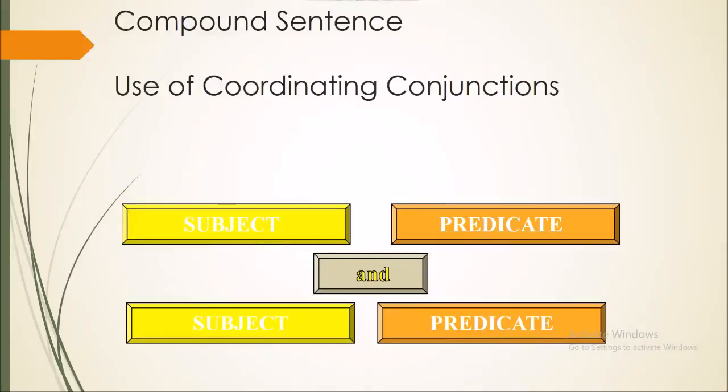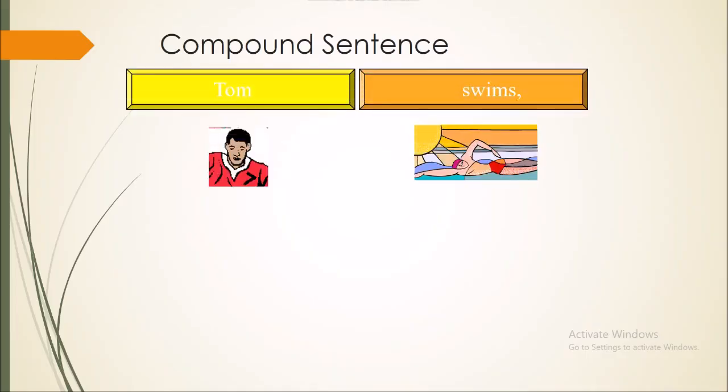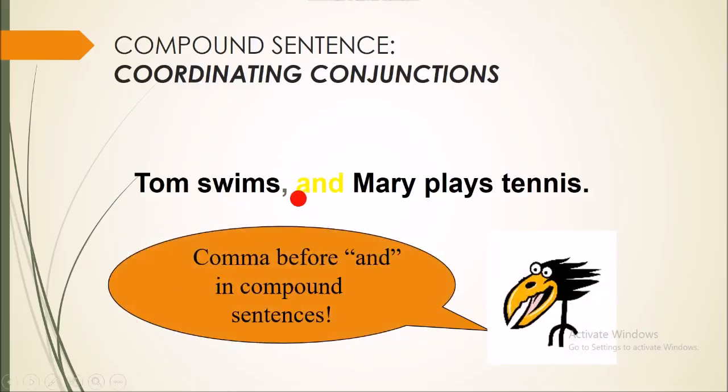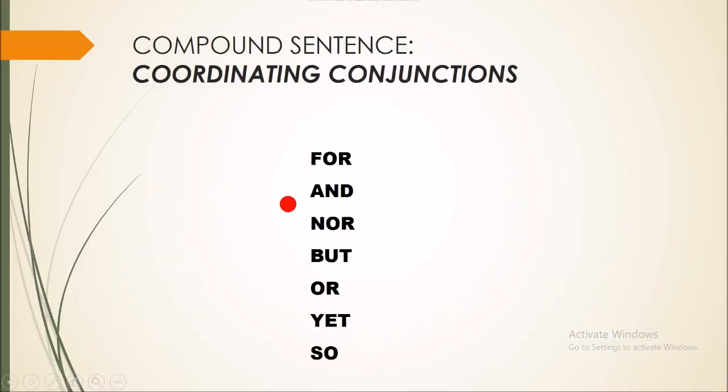So compound sentence, we use coordinating conjunctions like and: subject, predicate, and subject and predicate. This is an example. Tom swims and Mary plays tennis. We have to be careful with punctuation. So we use here a comma before and in compound sentence. These are the coordinating conjunctions: for, and, nor, but, or, yet, and so.